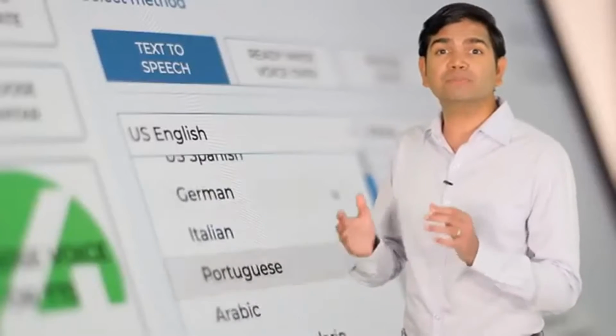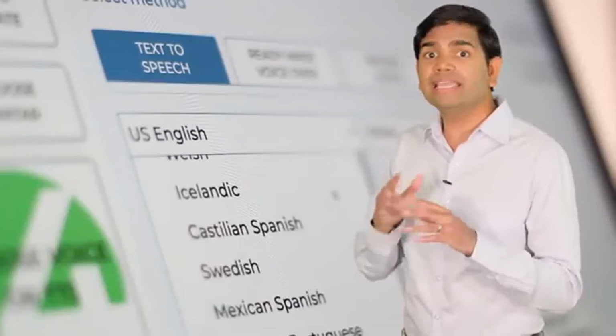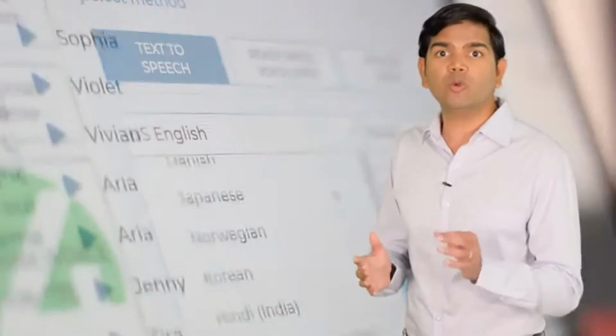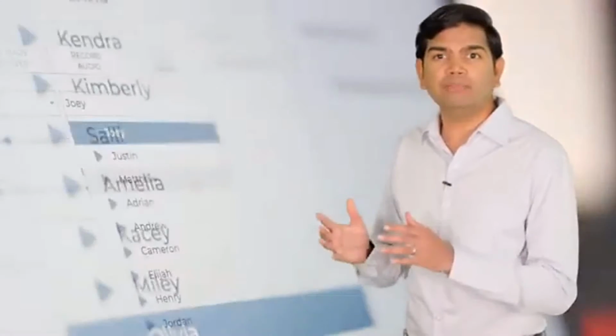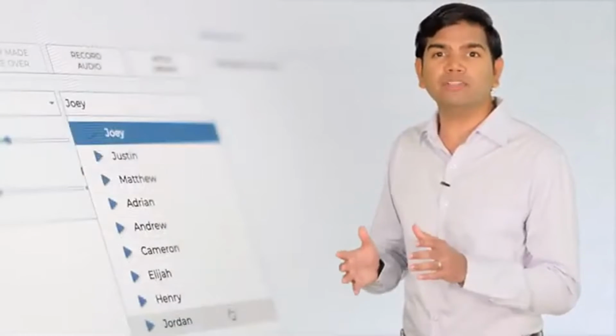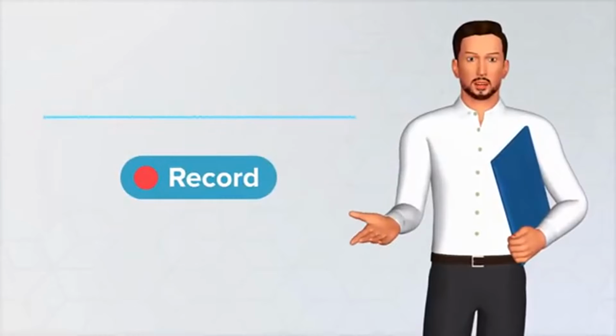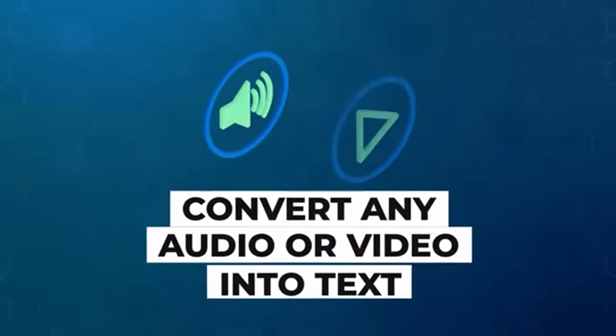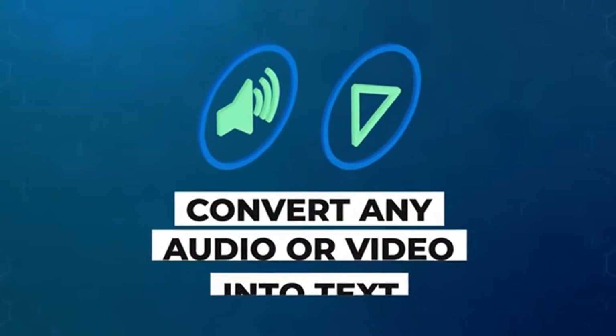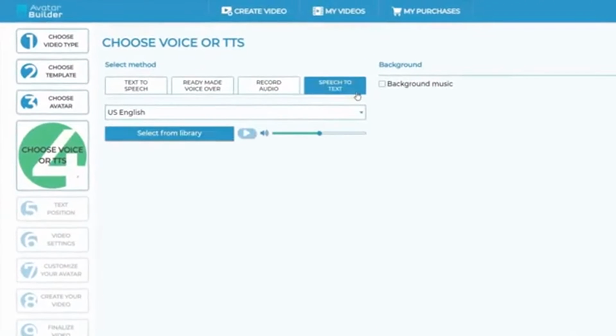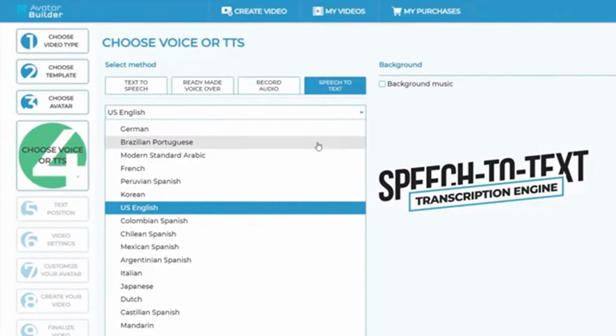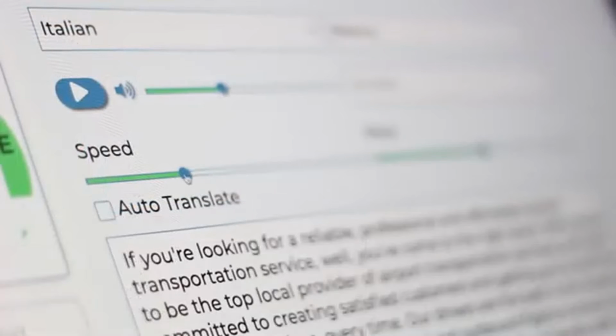Get the avatars to speak anything you want in any language that you choose with award-winning text-to-speech in hundreds of natural-sounding male and female voices in all the popular languages and accents. Record your own voice into the app in any language and have the avatar speak it with perfect lip sync. Convert any audio or video into text and translate it into any language with our powerful instantaneous speech-to-text transcription engine, and there's a lot more.